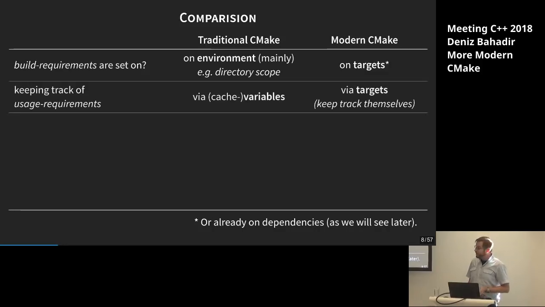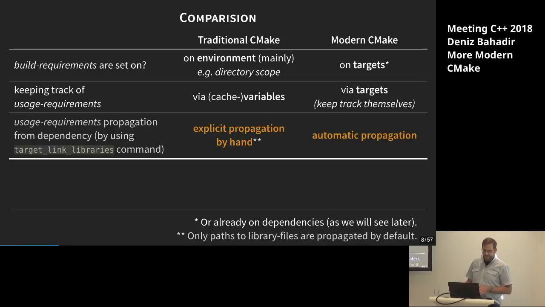And if we look at how the usage requirements for a target are kept track of, in traditional CMake, you do this mainly by variables or cache variables so that it's globally known. And you can run CMake several times and still the same variable is known. While in modern CMake, you're using targets. As I said, they keep track of the usage requirements themselves. And that's the big thing of modern CMake.